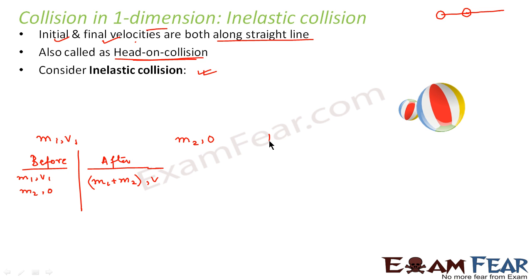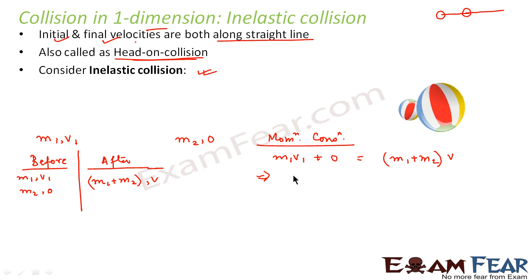Right, so let us start from momentum conservation. From the law of momentum conservation, we know that the total initial momentum will be equal to the total final momentum. What is the total initial momentum? m1 v1 plus m2 v2. Initial velocity of m2 is 0. So this will be equal to the final linear momentum, which will be (m1 plus m2) into v.